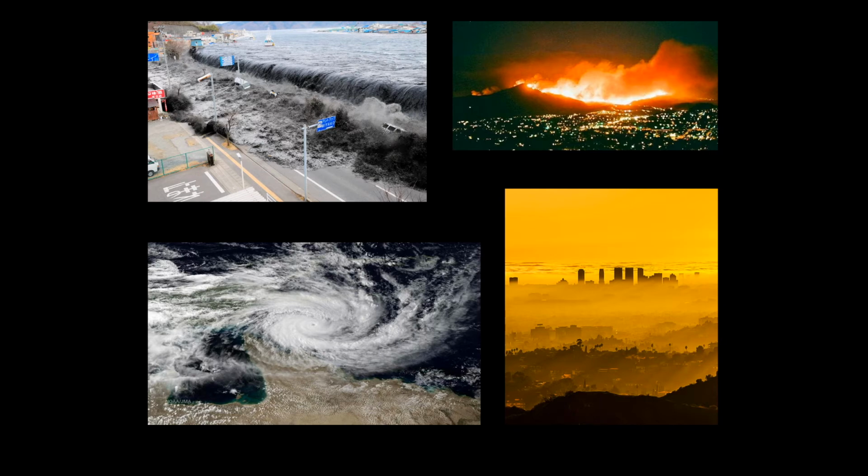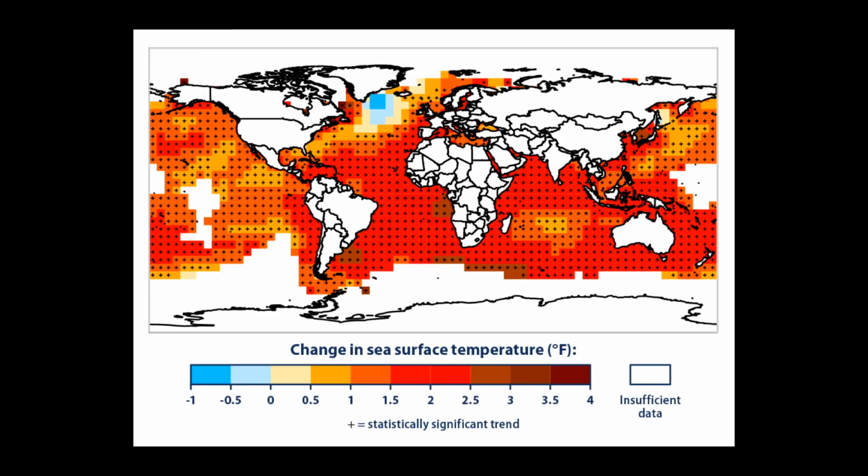These include massive tsunamis, frequent tropical cyclones, unnatural wildfires, and toxic smog in major cities. These events demonstrate the raw power of the changing climate and its ability to affect all areas of the world, no matter the habitat or ecosystem. The largest habitat by far that is affected by climate change is the ocean. This graph shows the change in average surface temperature of the world's oceans since 1901. With the majority of oceans increasing by 2 to 3 degrees Fahrenheit, temperature-sensitive animals in certain areas have not been able to survive, and tropical storms are projected to increase in frequency and intensity within the century.